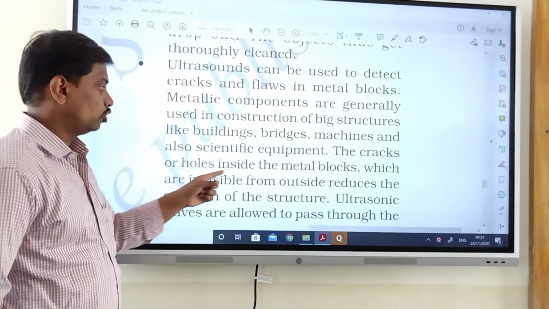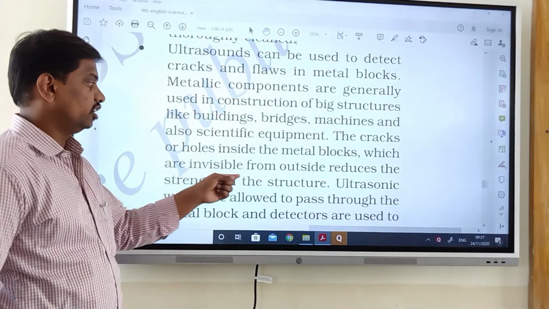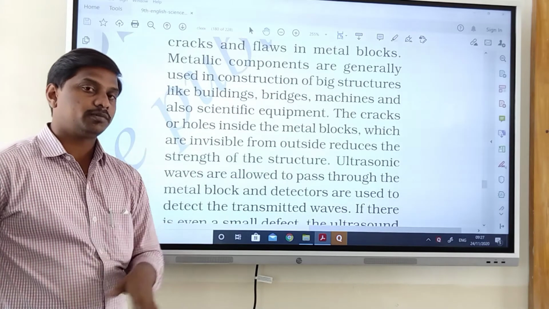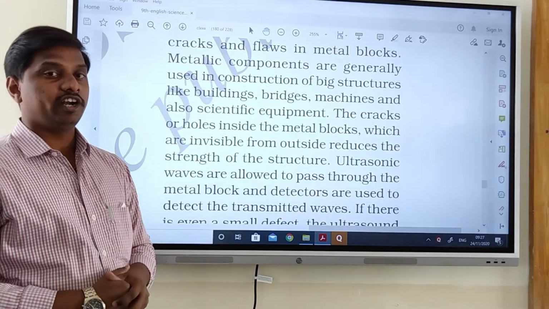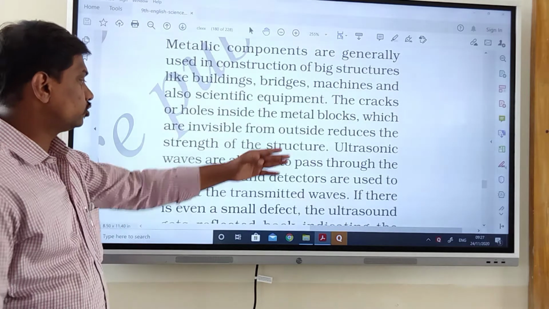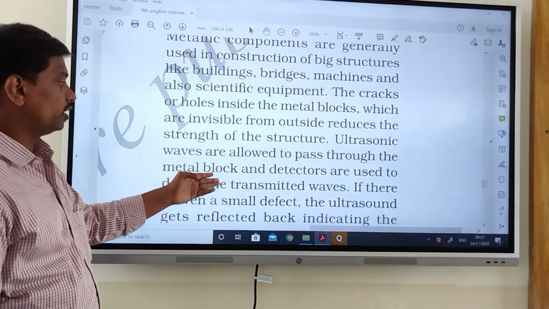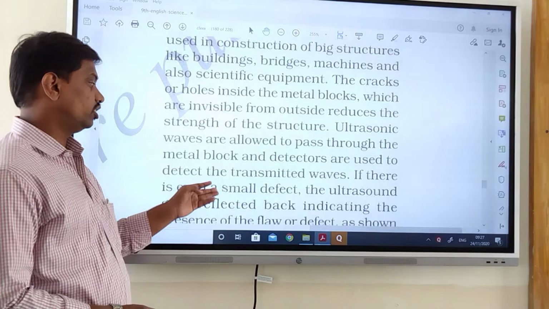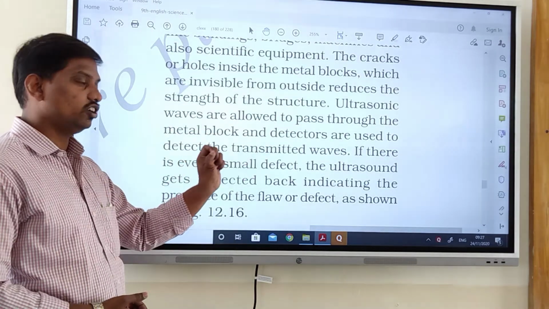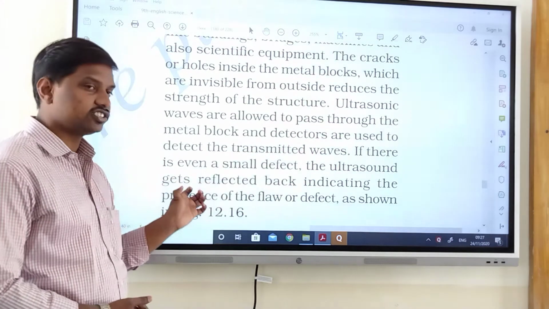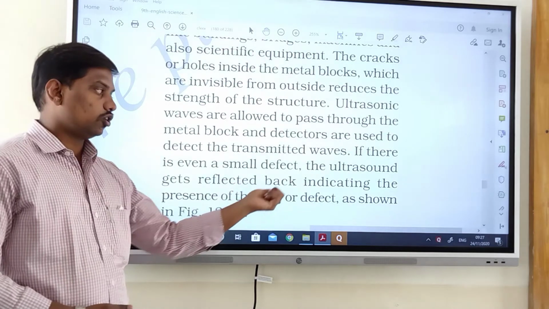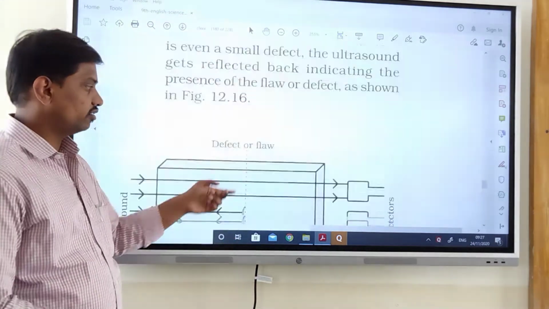The cracks or holes inside the metal block which are invisible from outside reduce the strength of the structure. So ultrasonic waves are allowed to pass through the metallic block, and detectors are used to detect the transmitted waves. If there is even a small defect, the ultrasound gets reflected back, indicating the presence of the flaw or defect. As shown in the figure,